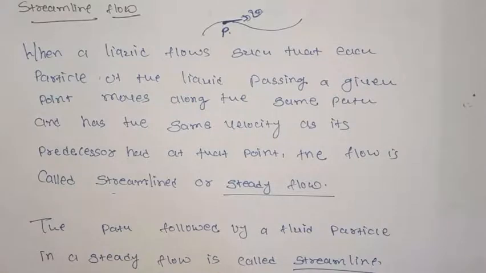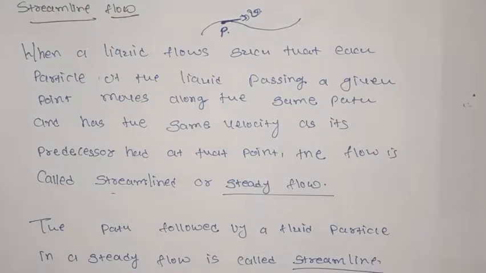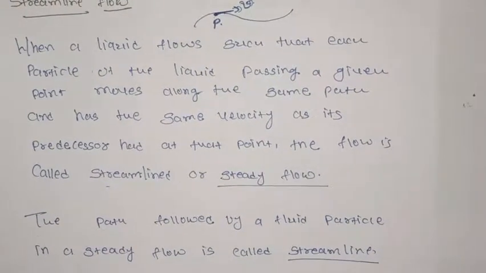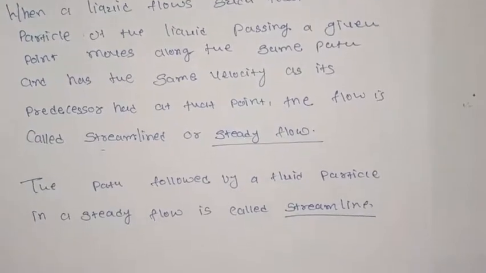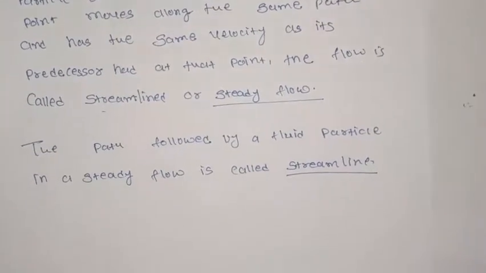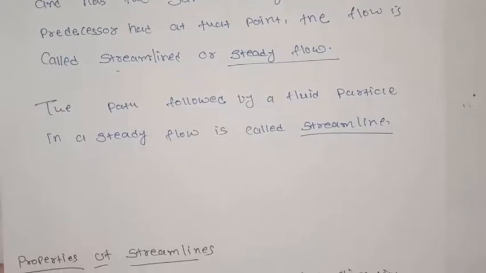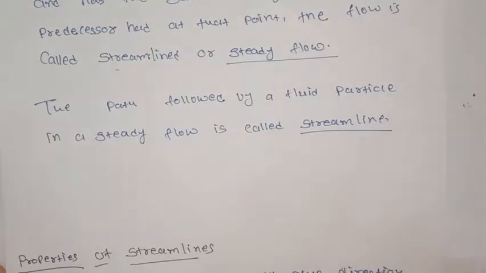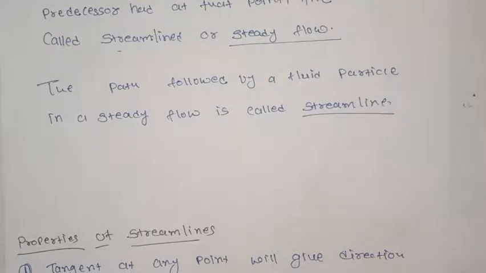Thus, when a liquid flows such that each particle of the liquid passing a given point moves along the same path and has same velocity as the preceder had at that point, it is called a streamlined or steady flow. The path followed by a fluid particle in steady flow is called streamline. Now let us see some properties of streamline flow.